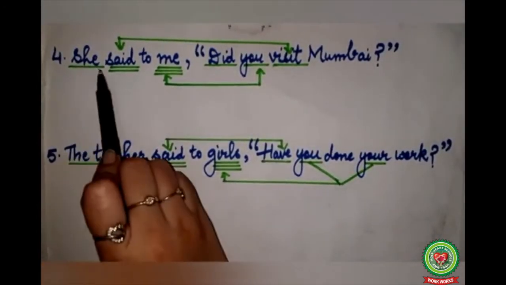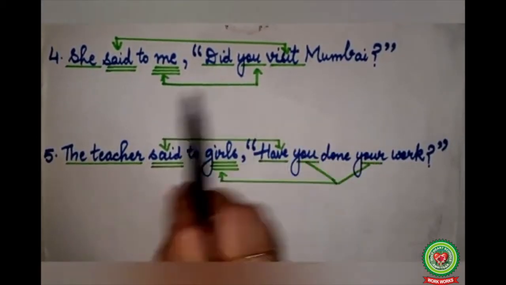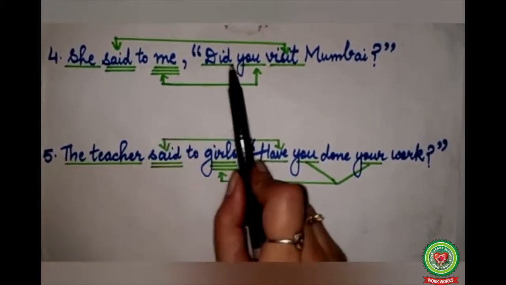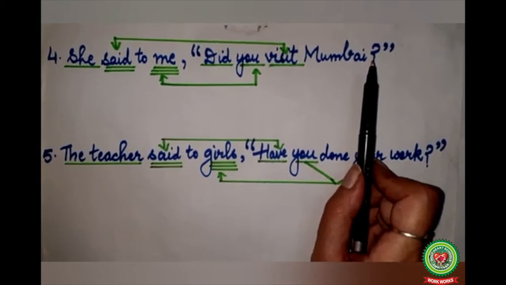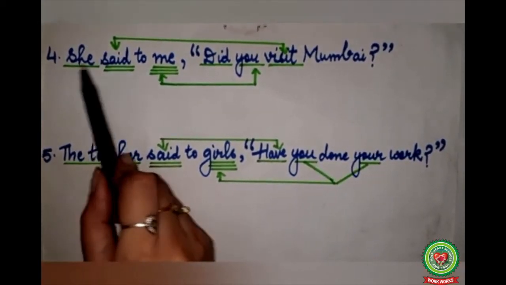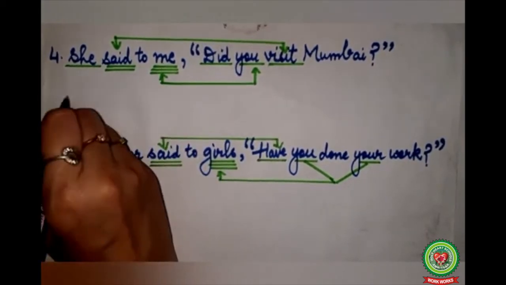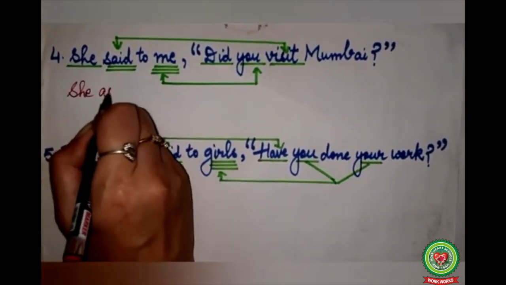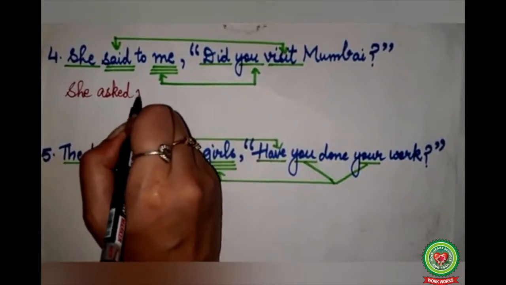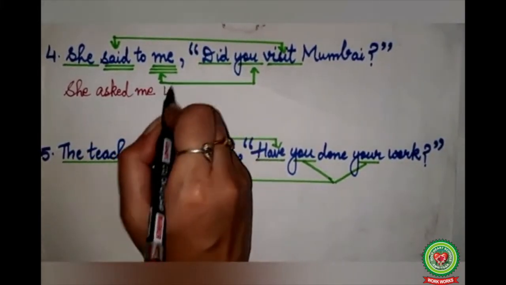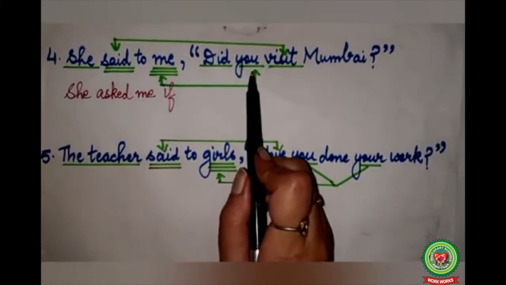Fourth sentence. She said to me, did you visit Mumbai? "She said to me" is the reporting verb. "Did you visit Mumbai?" is the reported speech. She is the subject, so single underline. Said is the verb, double underline. Me is the object, so triple underline. She said to me will change into she asked me, comma and inverted commas will be replaced by if. Now here you is your subject.